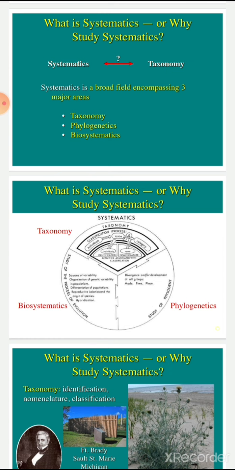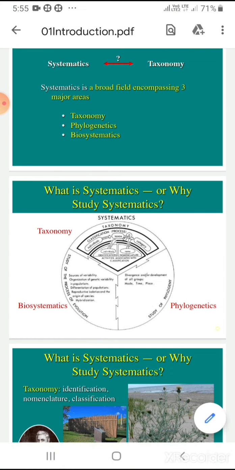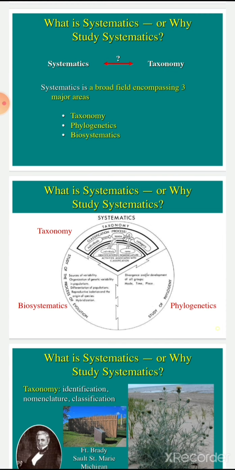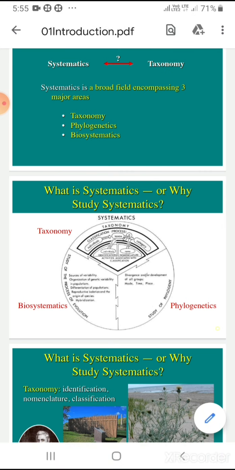The last component of systematics is biosystematics. In biosystematics, we study the process of evolution. Evolution is the result of diversification and selection. For diversification, we need variability.